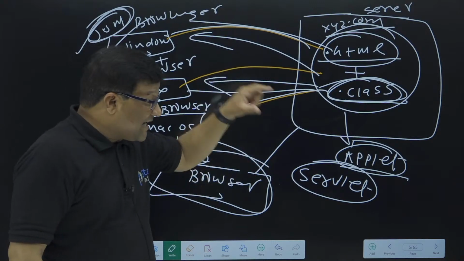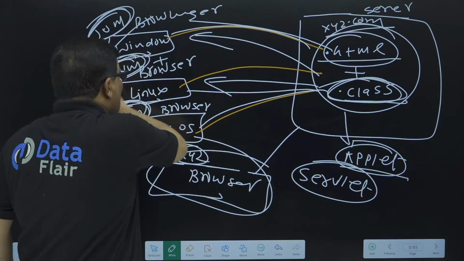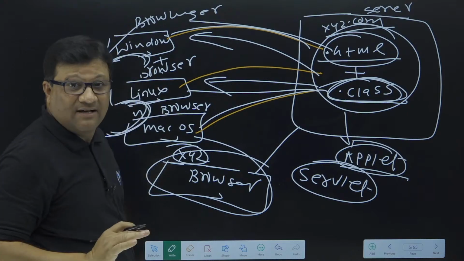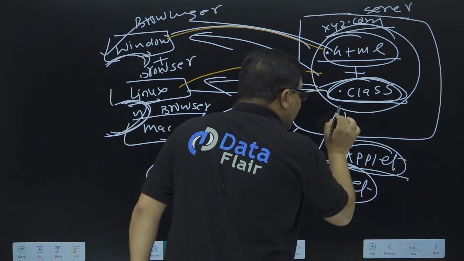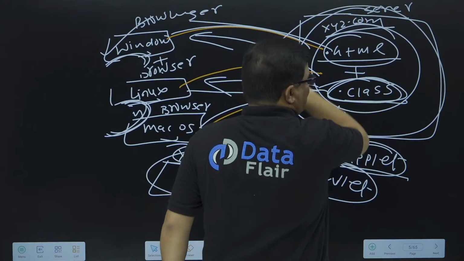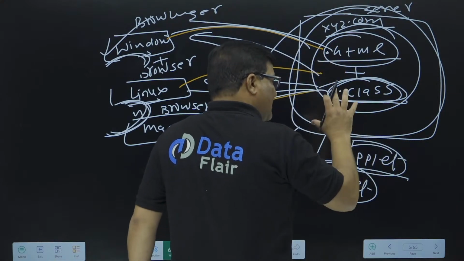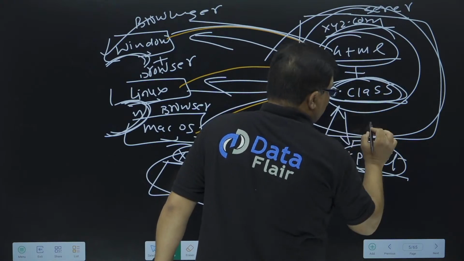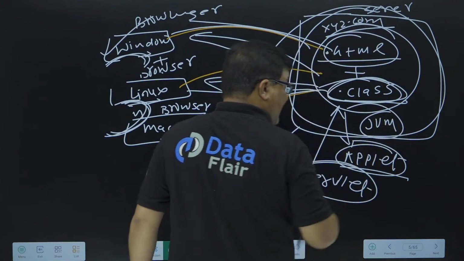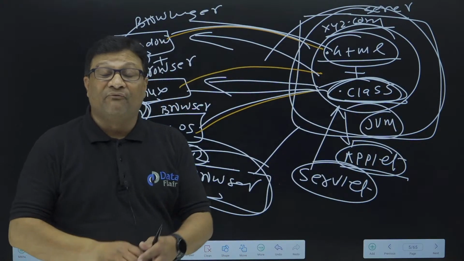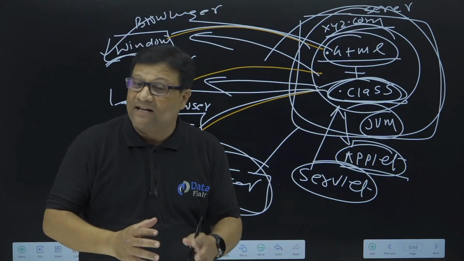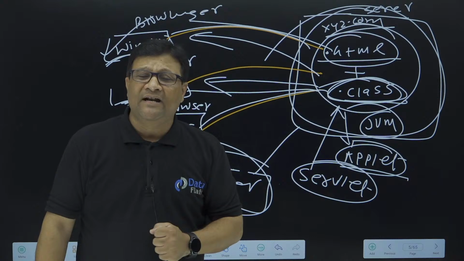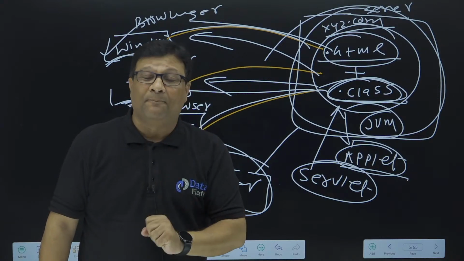So once servlet came into the market, there is no dependency on a JVM on every operating system, because now servlet is executed by the server machine. Whatever requirements are needed for this application, like the JVM and everything, will be available on the server. So servlet is one of the fantastic technologies given by Java, which replaced the applet. This is also a very important interview question: what is the difference between applet and servlet?